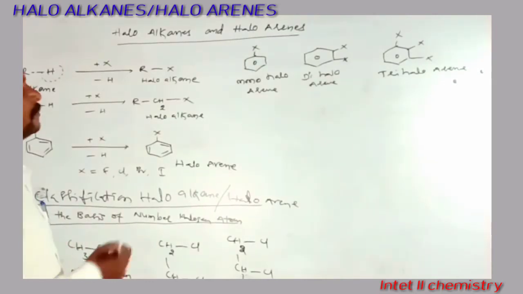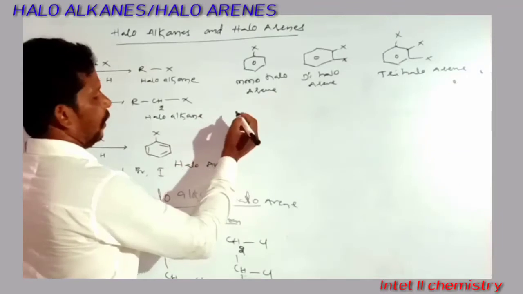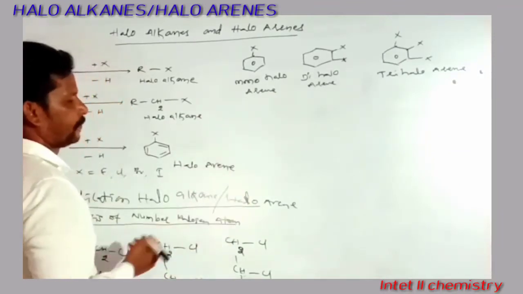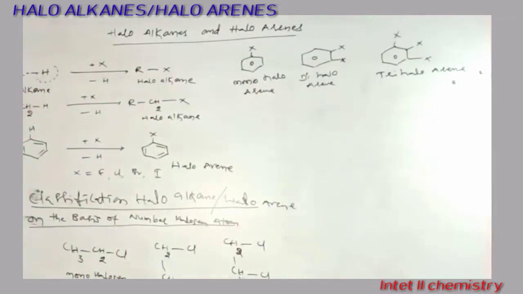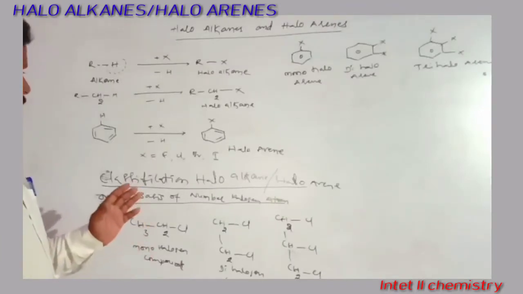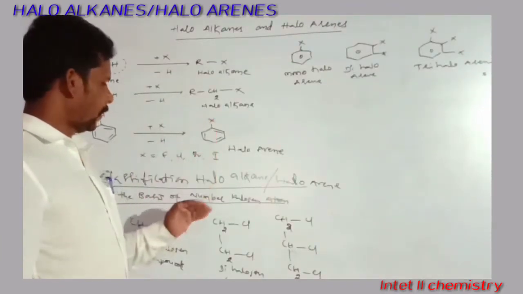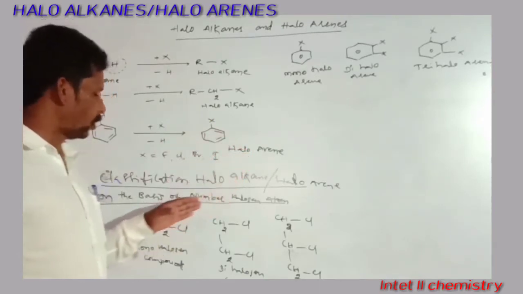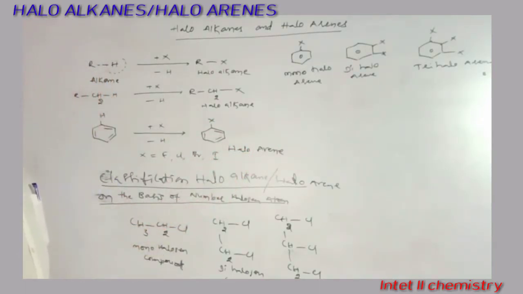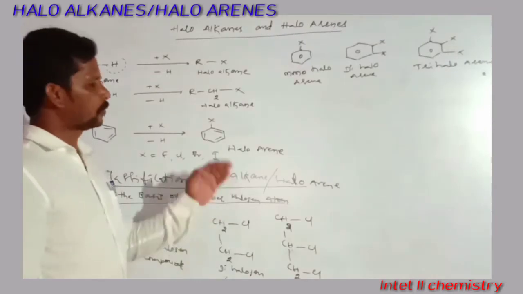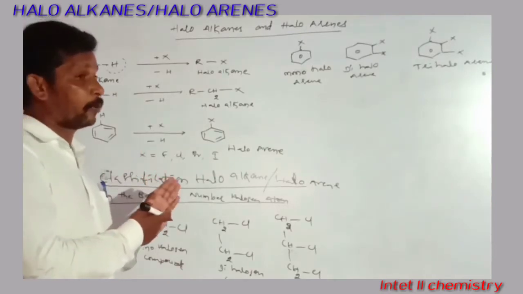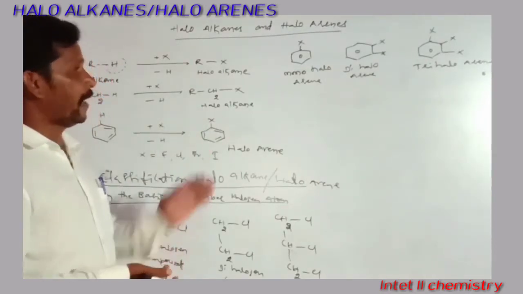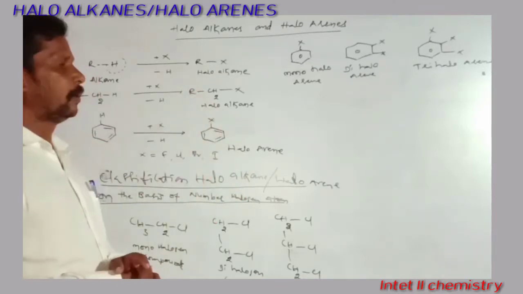Here we are going to discuss the classification of only monohalogen compounds, because we are going to discuss the chemical reactions for only monohalogen compounds. So these monohalogen compounds are further classified into many types based on the halogen attached carbon.